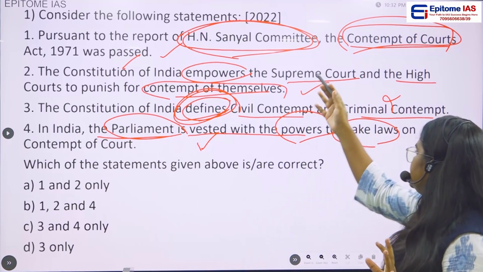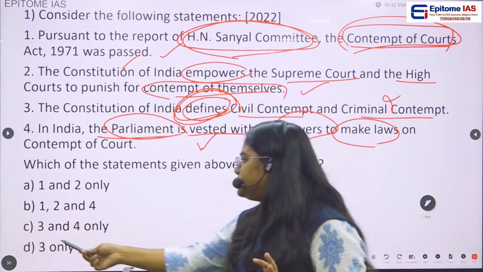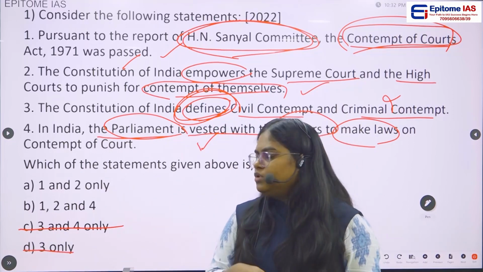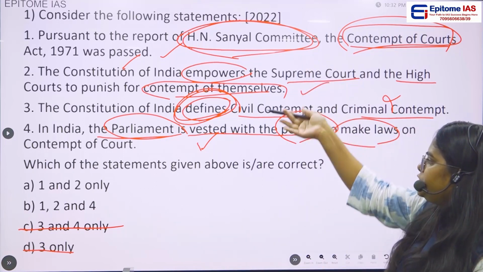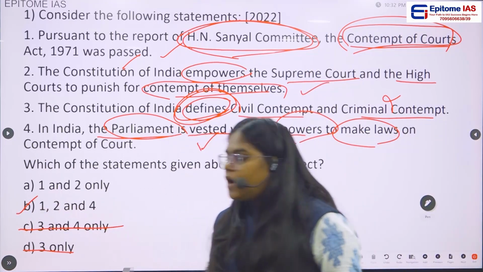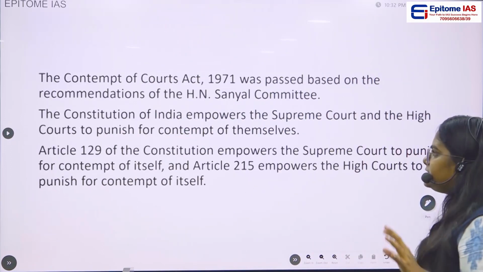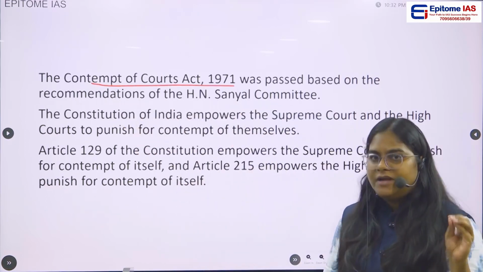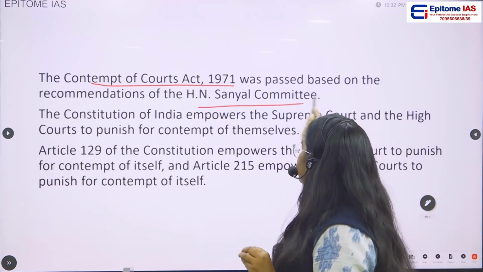So if you see here, statement 3 is wrong. We can eliminate statement 3. C is gone, D is gone. You are left with two options, A and B. Now, we already know that 1, 2 and 4 is the correct answer. Option B is the correct answer. Now, let us see the explanation. The Contempt of Court Act 1971 was actually passed based on the recommendation of H.N.